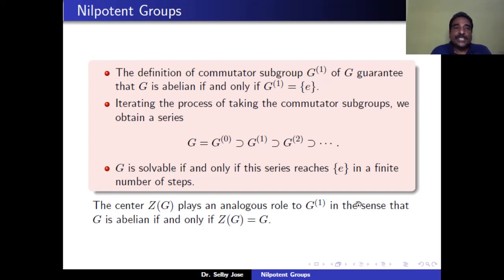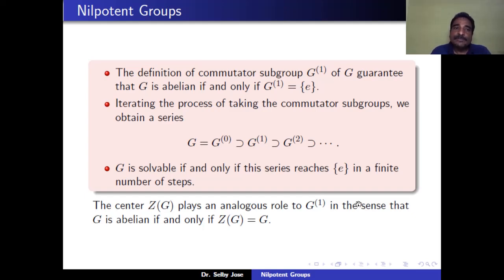And it can be shown that G is abelian if and only if G1 is equal to E, because G1 is the commutator subgroup of G. It's a subgroup generated by all commutators formed by the elements of G. So if x and y are in G and G is abelian, then xyx inverse y inverse is equal to E, and vice versa.